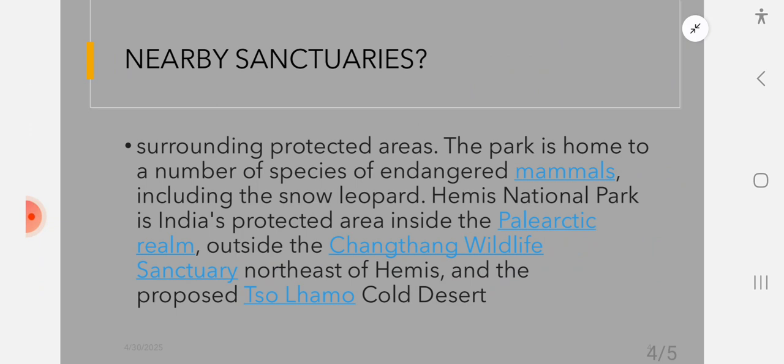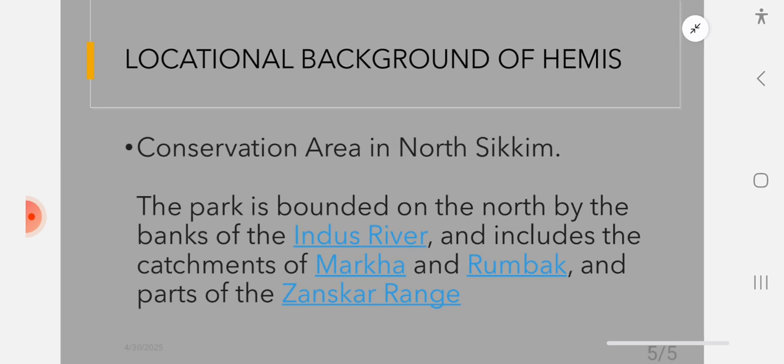If you see the nearby sanctuaries, and it is a revision, the park is home to a number of species of endangered mammals, including snow leopard. Hemis National Park in India is a protected area inside the Palearctic rim, outside the Changthang Wildlife Sanctuary. So Changthang and Tso Moriri and the cold desert, everything is located near Ladakh. That is the crux of this video, the locational background of Hemis.